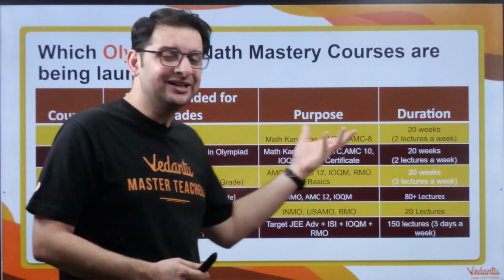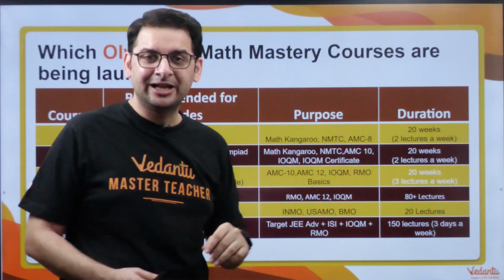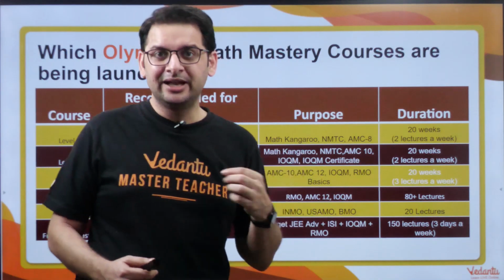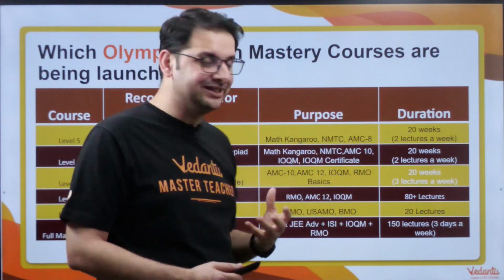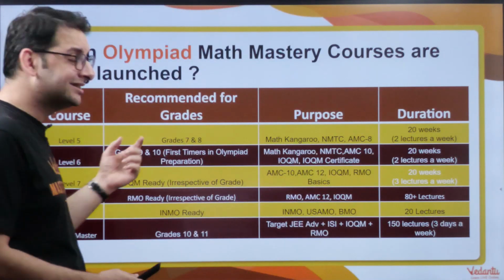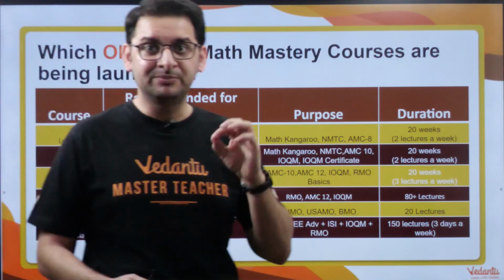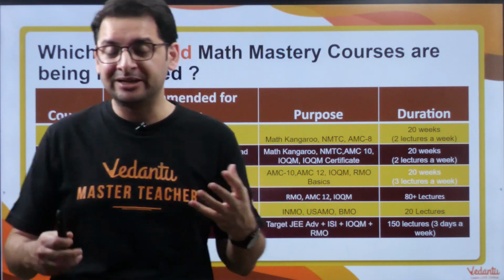So again, there are certain Olympiads that we recommend to write. That is Math Kangaroo, NMTC, and AMC 8. And we feel that after doing these courses, he's going to ace these Olympiads. It's a 20-week course, 2 lectures a week. Level 6 is for 9th and 10th graders, particularly those who are getting exposed to the Olympiad, non-routine mathematics for the first time.